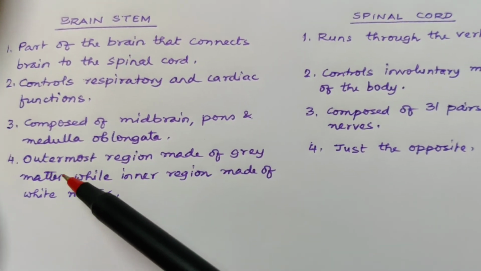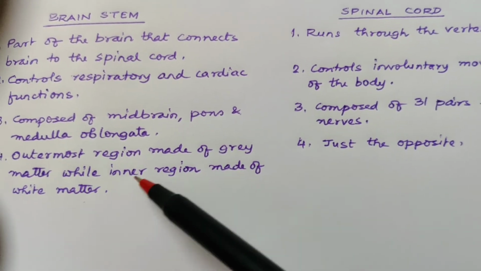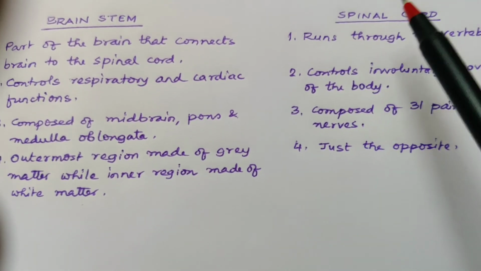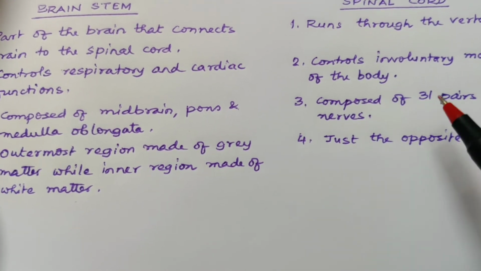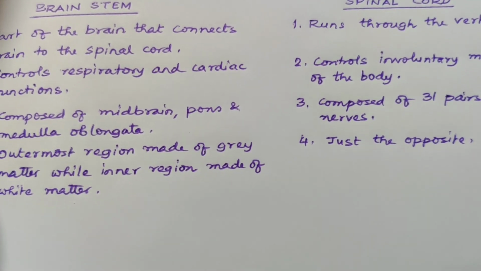In the brainstem, the outermost region is made up of grey matter, while the inner region is made up of white matter. And in the spinal cord, the outermost region is made up of white matter, while the innermost region is made up of grey matter.